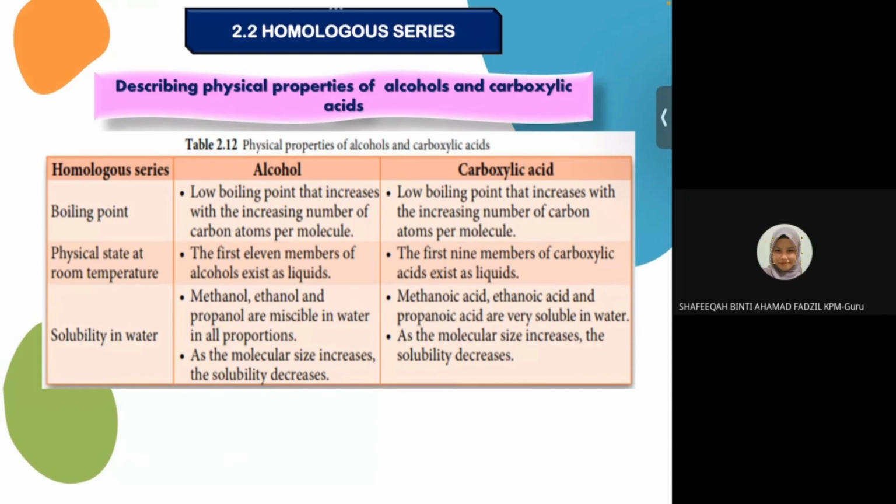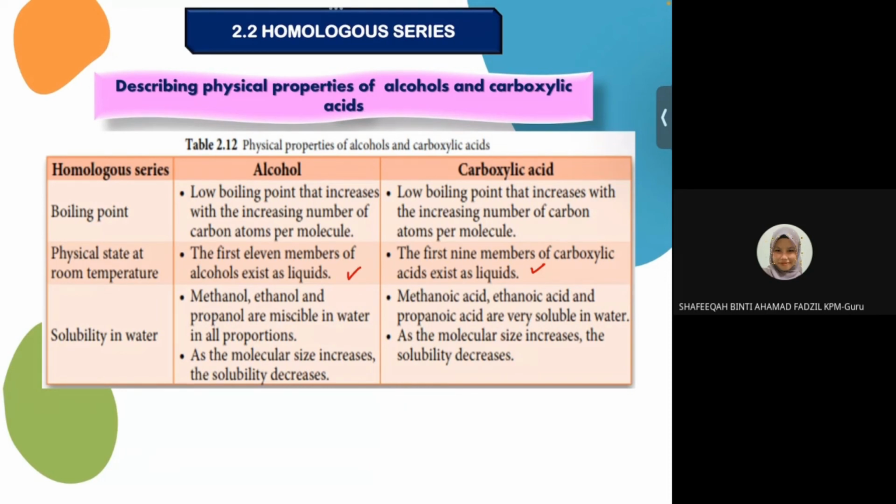Physical state of alcohol: all of them exist as liquids. The same goes for carboxylic acid. The first 9 members of carboxylic acid exist as liquids. Solubility in water: methanol, ethanol, and propanol are miscible in water in all proportions. As molecular size increases, the solubility decreases. They are slightly soluble in water. This is because of hydrogen bonds.